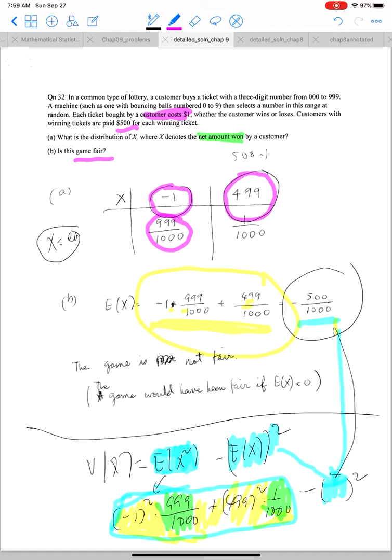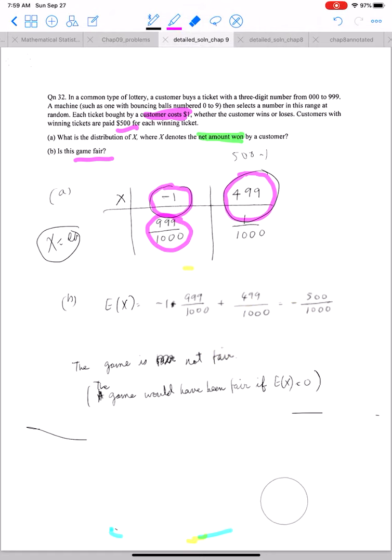In order to find whether the game is fair, we have to find the expected value. The expected value is -1 times 999 by 1000, plus 499 times 1/1000. When we add these two, we get -500 by 1000. The game would be fair if the expected value of X is 0, so we can say that the game is not fair.